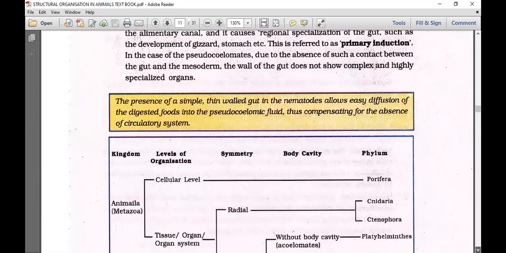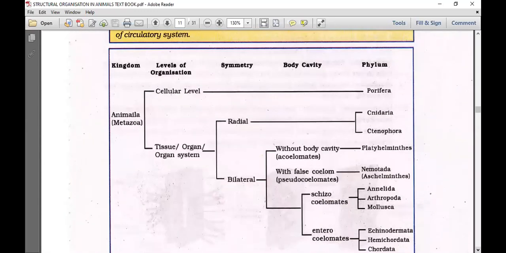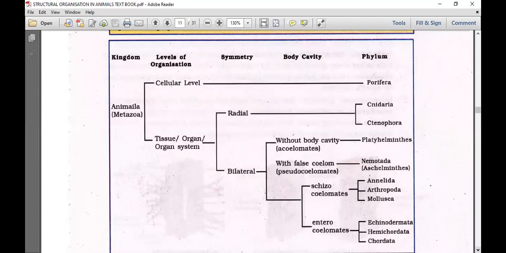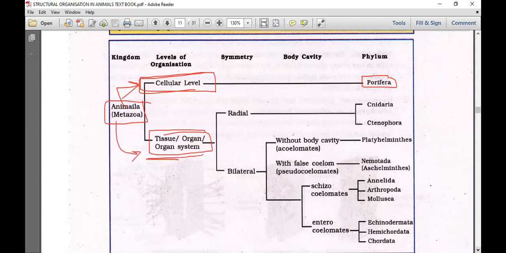After this is just a formality for us. We are masters in this area. The kingdom, levels of organization, symmetry, and body cavity, phylum-wise. Cellular level of organization is there in kingdom Animalia, subkingdom Parazoa of phylum Porifera. And tissue and organ system grade of organization is seen in kingdom Animalia, subkingdom Eumetazoa. Eumetazoa is further classified into grade Radiata with radial symmetry, and grade Bilataria with bilateral symmetry. Radial symmetry is there in Cnidaria and Ctenophora.